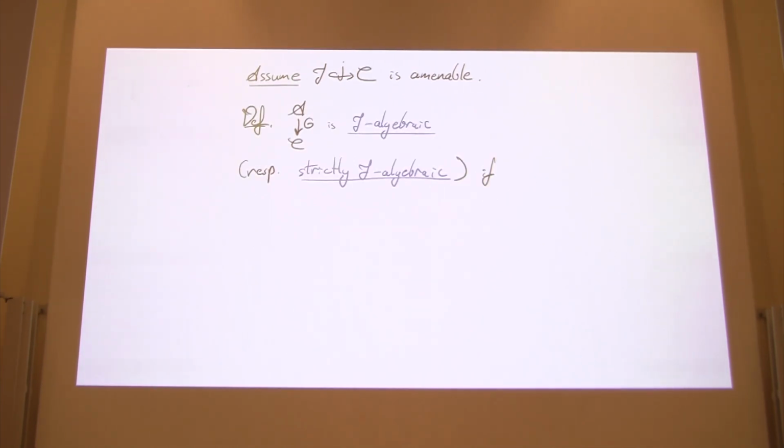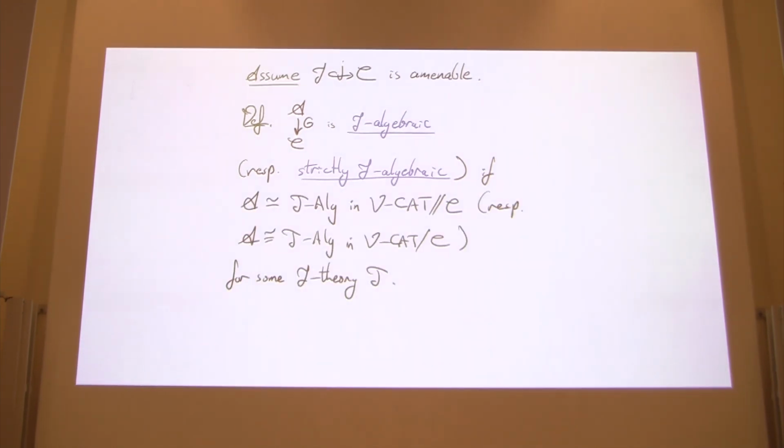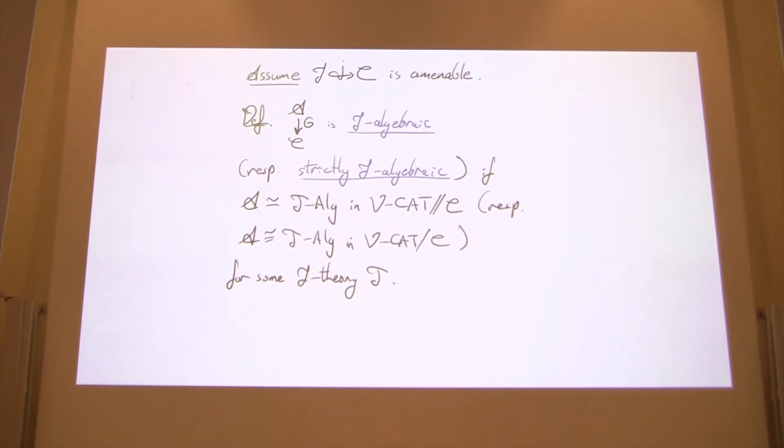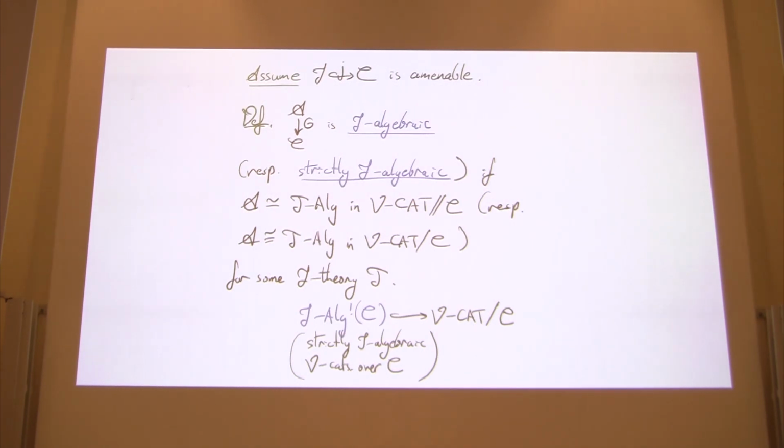And we say that a V-category A over C is J-algebraic, or respectively strictly J-algebraic, if A is equivalent to T-alg in the pseudo-slice 2-category, respectively A is isomorphic to T-alg in the strict slice category V-Cat over C, for some J-theory T. And these J-algebraic V-categories over C form a full subcategory of the slice, and we'll look at strictly J-algebraic ones in defining this subcategory of the slice category over C.